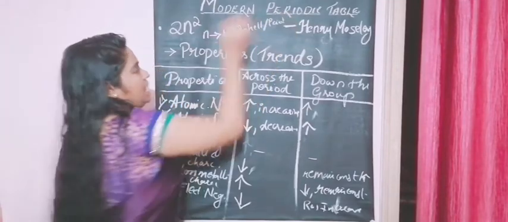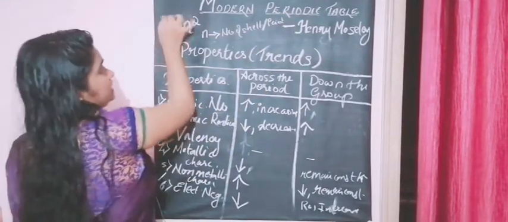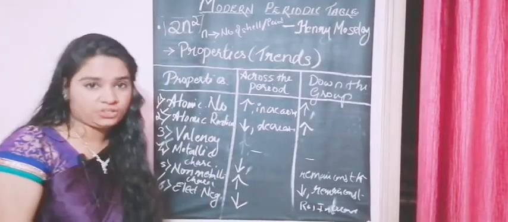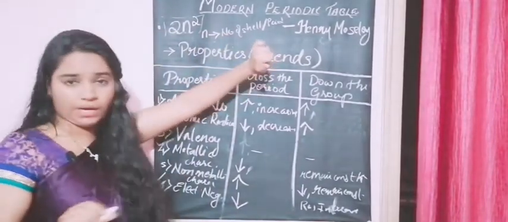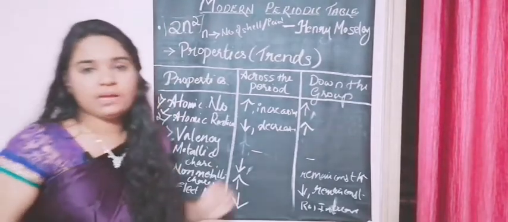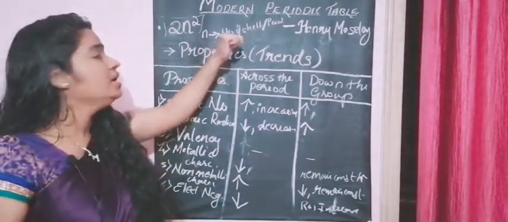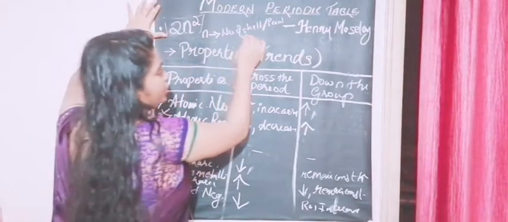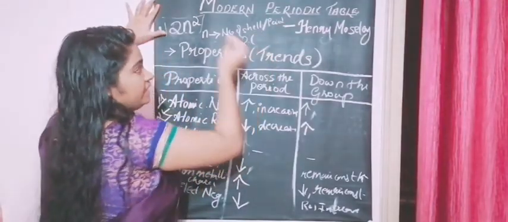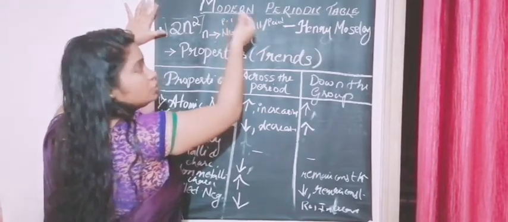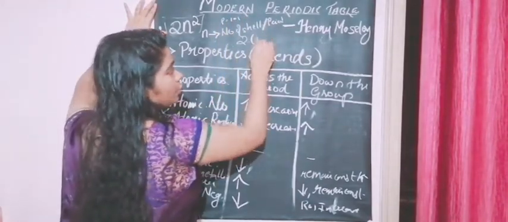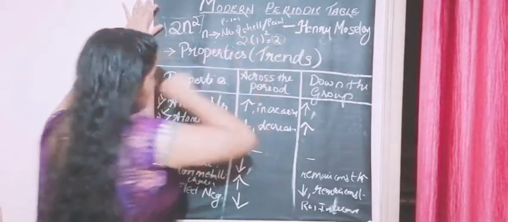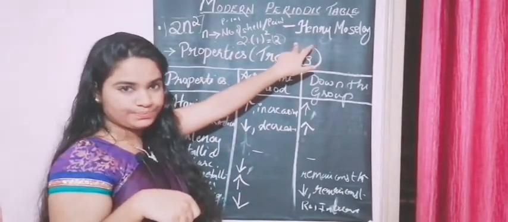Now why is this formula used? This formula is used to calculate the number of electrons present in that particular period. They may ask you to calculate the number of electrons present in period 1. So you just substitute 1 in place of n. The number of shells is 1, so you put 1 square, and the number of electrons present is 2.